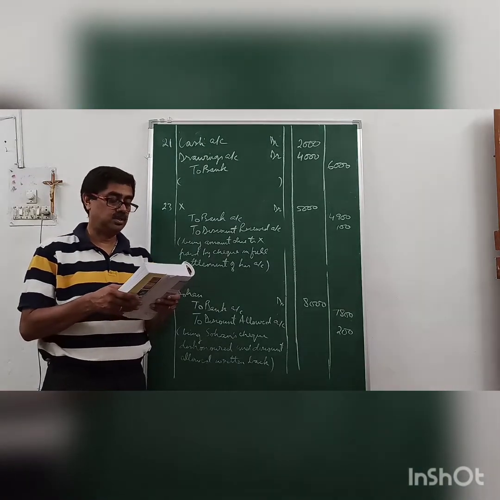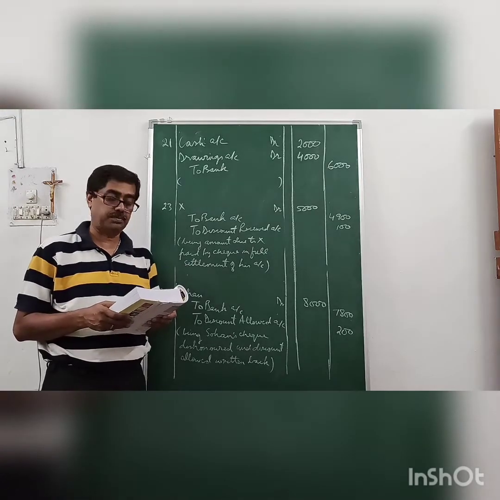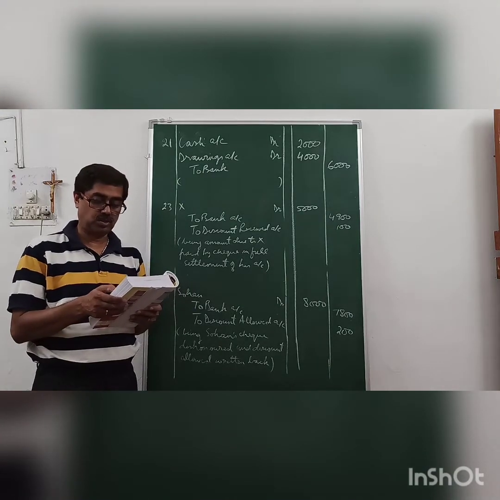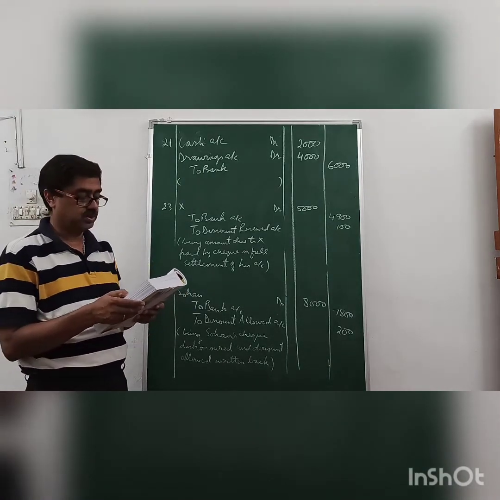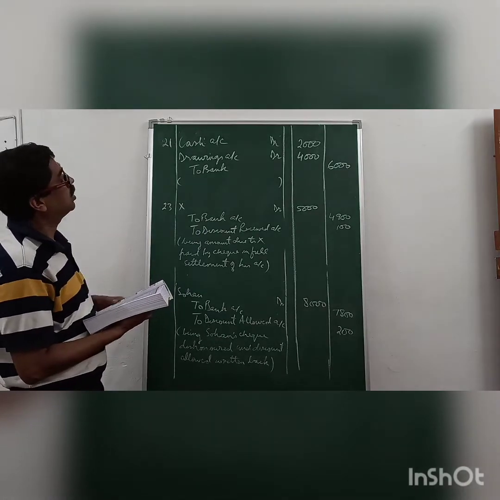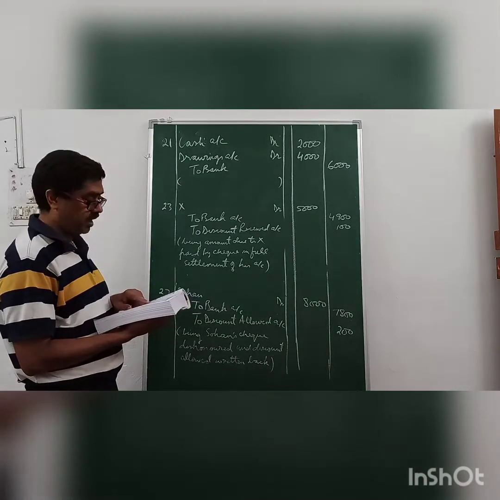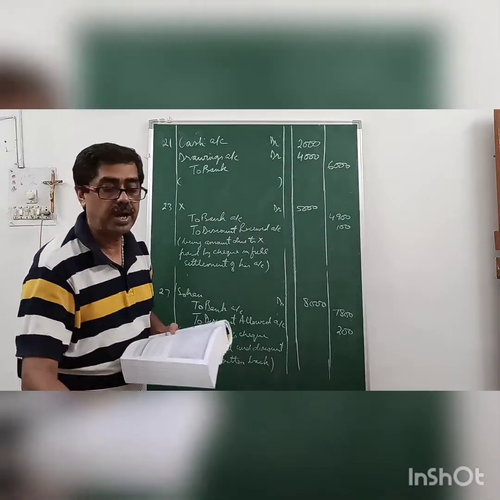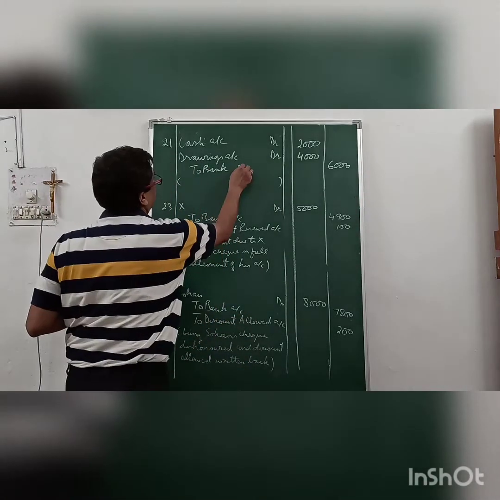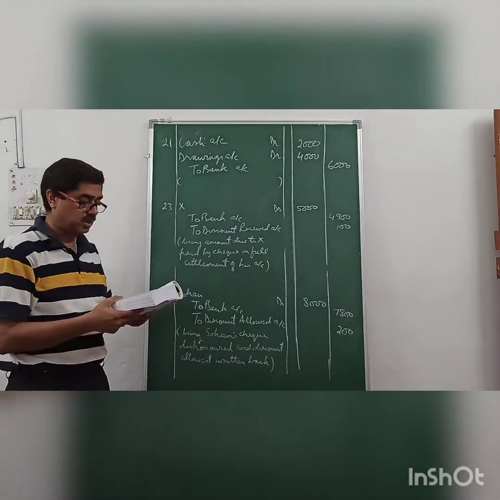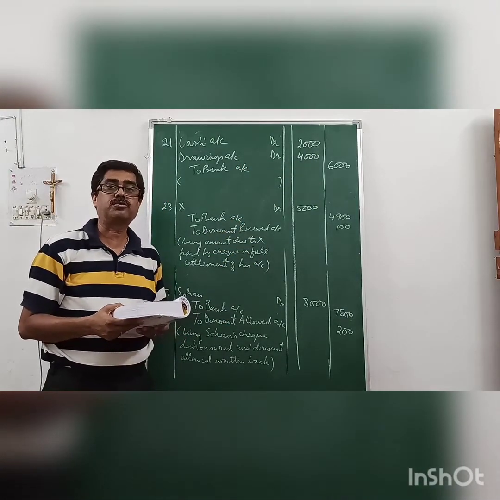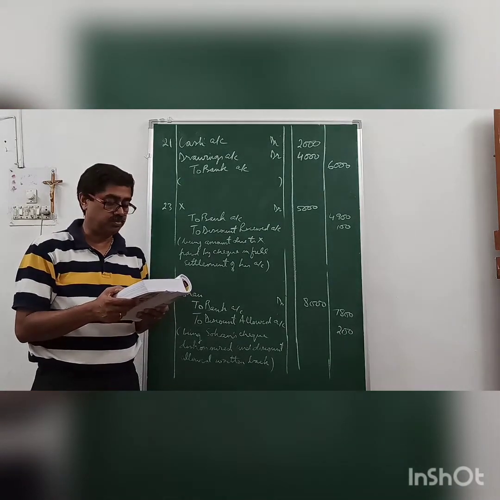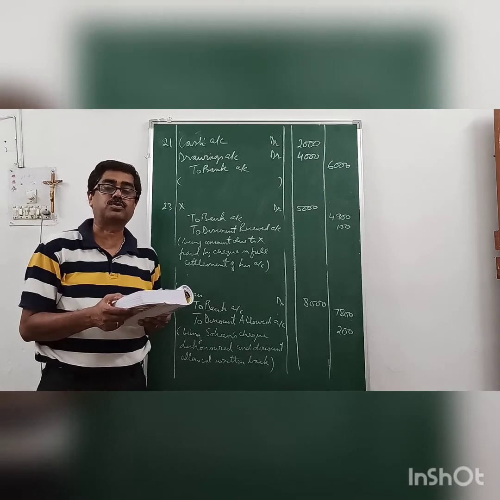The next entry is to be passed on 21st April. It says withdrew from bank for office 2,000, for private use 4,000. So the entry will be cash account debit, debit what comes in. For private use, drawings account debit 4,000. So it is from the bank, to bank account, credit the giver, you have to write account there, to bank account, total amount comes 6,000, being cash withdrawn for office and personal use from bank.